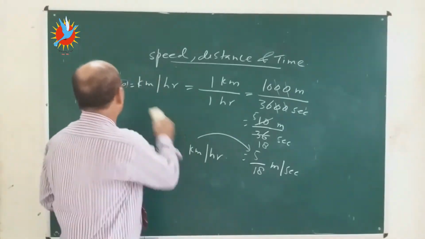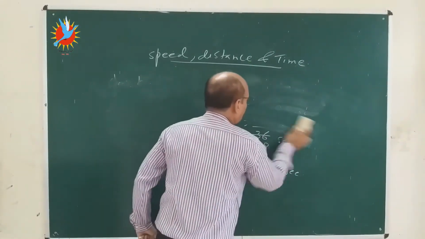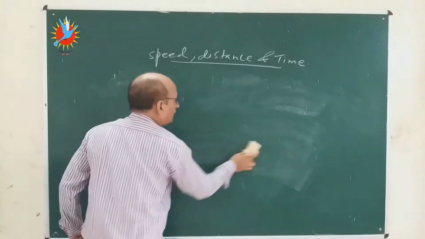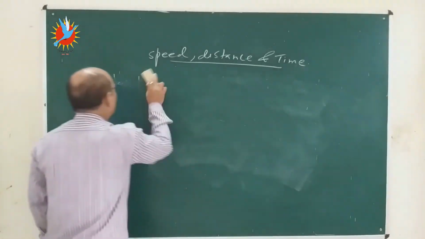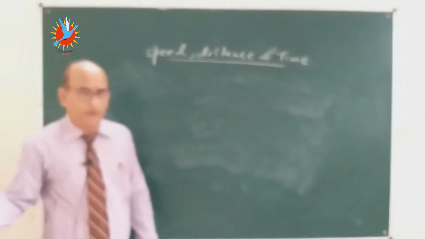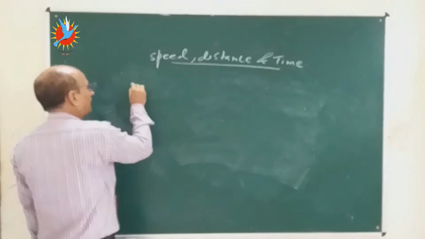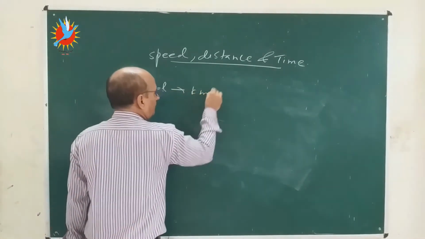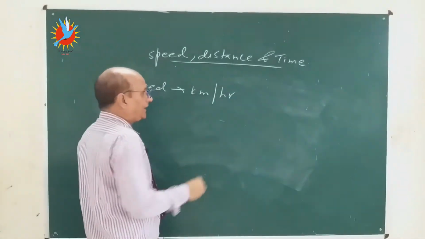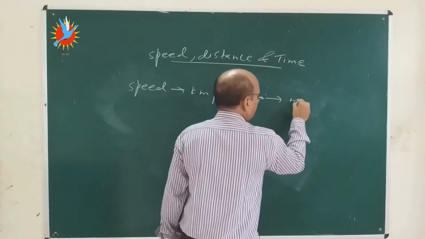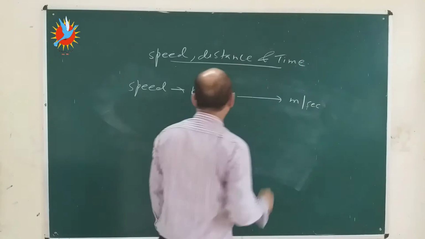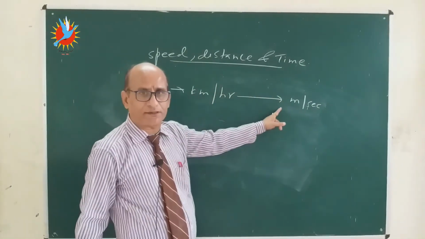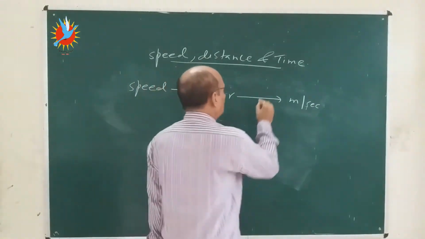But you can remember only that if the speed is given in kilometer per hour and you want to convert it into meter per second, then what to do?